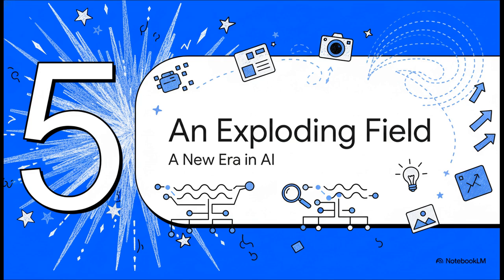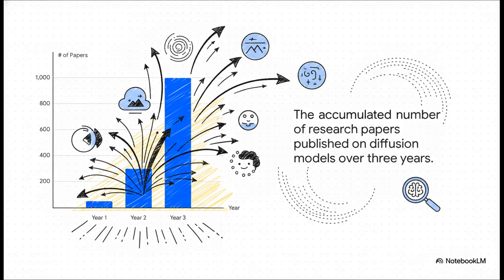We're not just talking about a small improvement in making pictures. This breakthrough kicked off a whole new era of research and development across pretty much all of artificial intelligence. Just to give you a sense of how fast things moved, check this out. In the very first year of this research, maybe 50 papers were published on diffusion models. A year after that, 300.